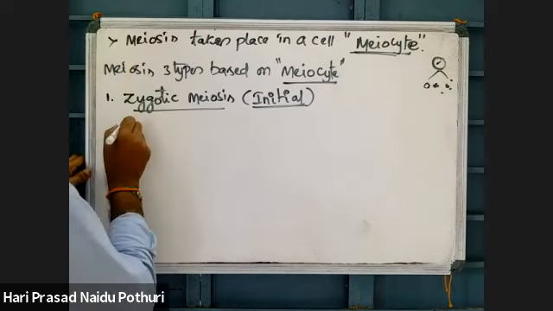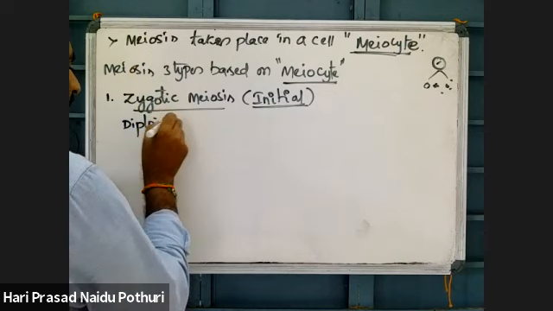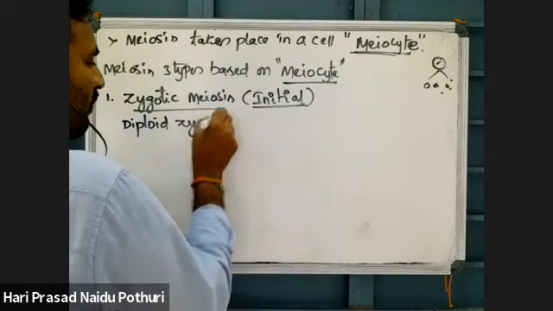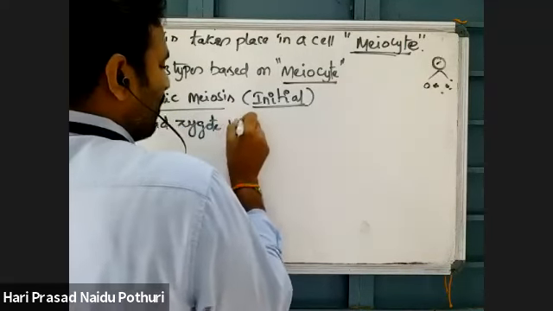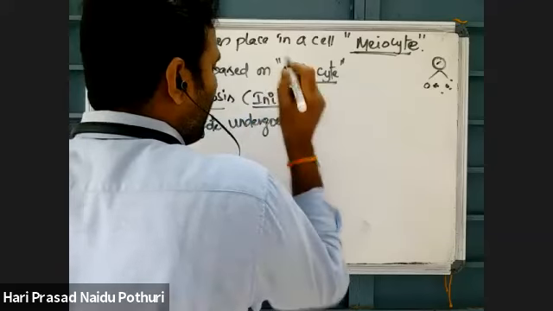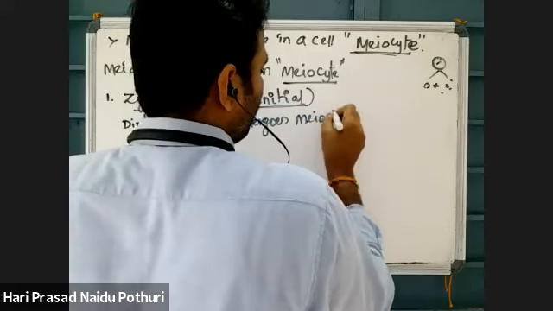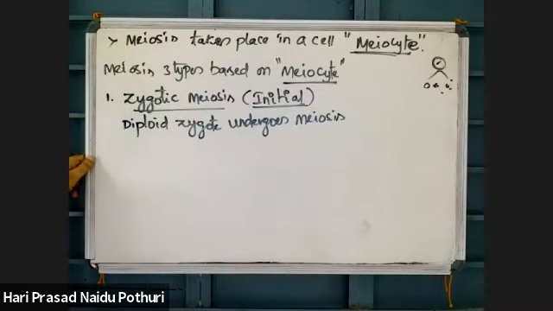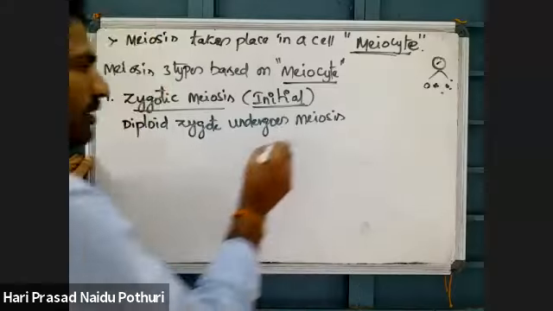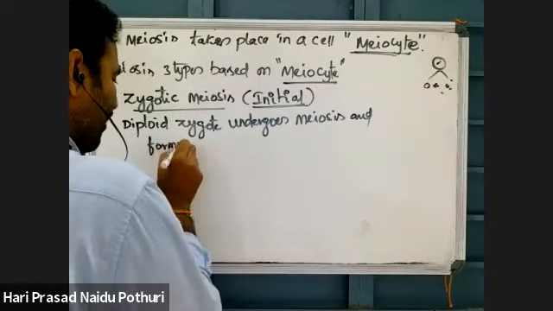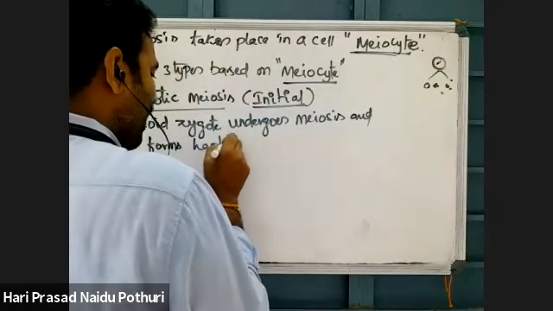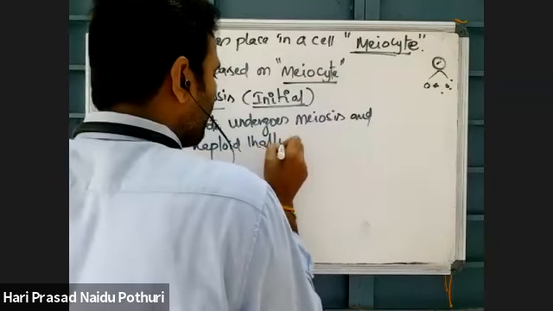Here, a diploid zygote undergoes meiosis. Then there is formation of a haploid thallus or haploid embryo.